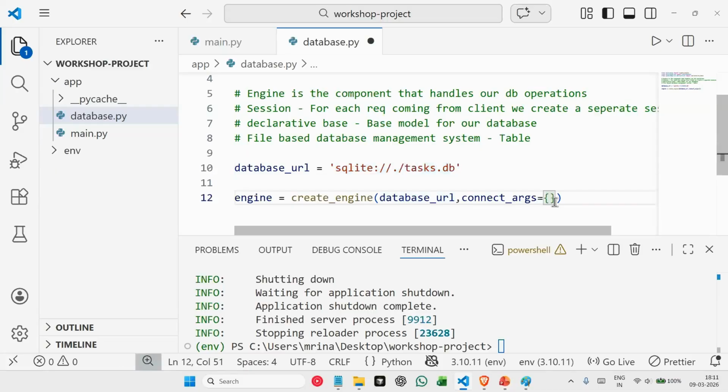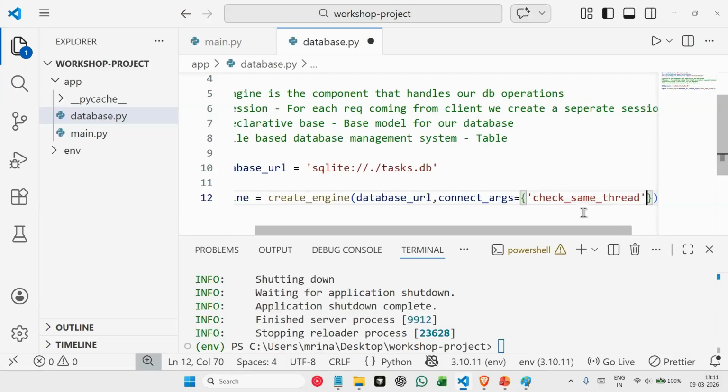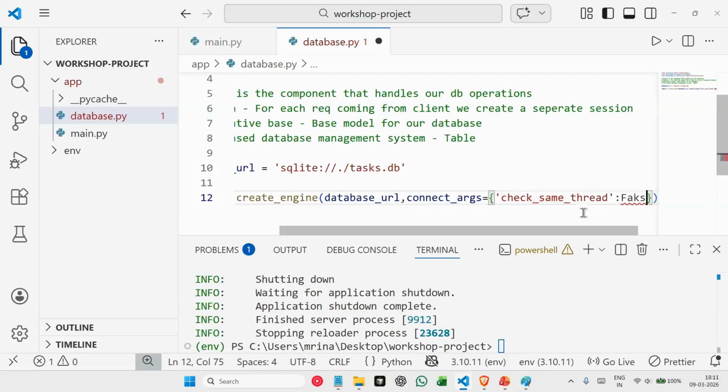Now here we need to provide one more default argument, and when we say connect args, basically I'm telling that for this connection, for creating this database engine, use these arguments, and that will be check same thread should be false.